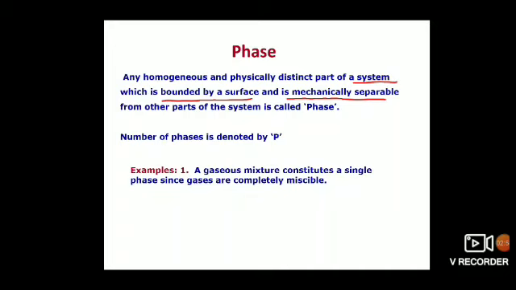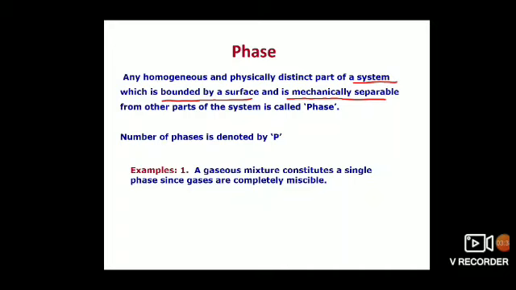Example 1. A gaseous mixture constitutes a single phase since gases are completely miscible. For example, if we take one cylinder and fill it with gases, nitrogen, oxygen, carbon dioxide, water vapor, all are miscible and form a homogeneous mixture, and they can't be separated mechanically as nitrogen and oxygen.